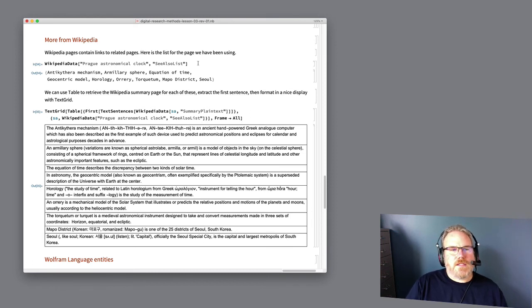But what I've done is I've created a grid of these See Also items with a summary of each one. And that shows us what those Wikipedia articles are about before we even look at them, in case we decide we might or might not be interested in them.